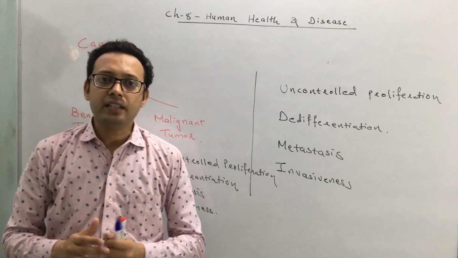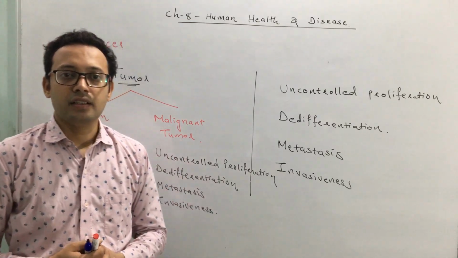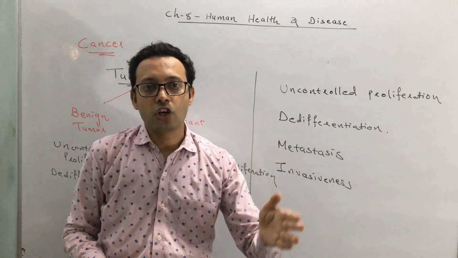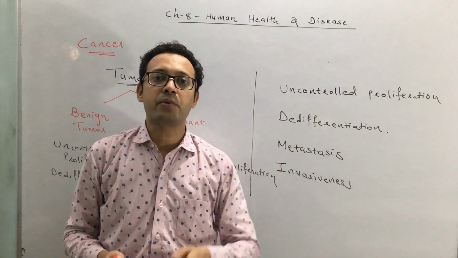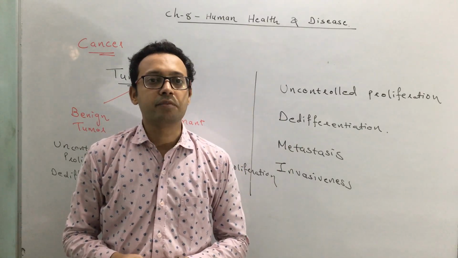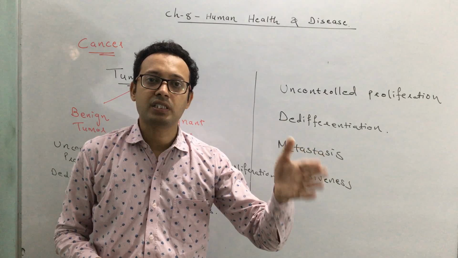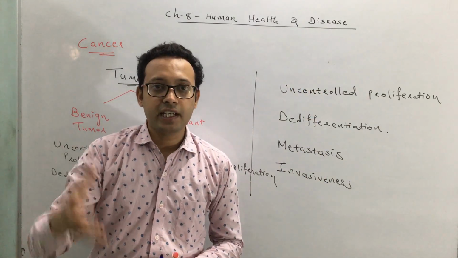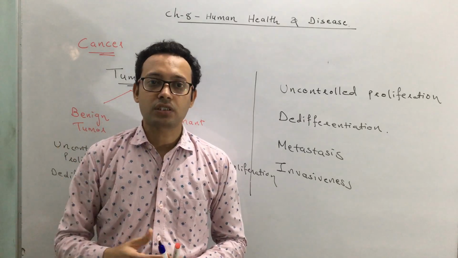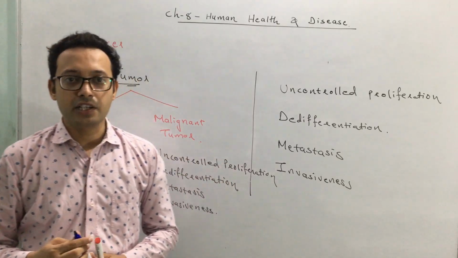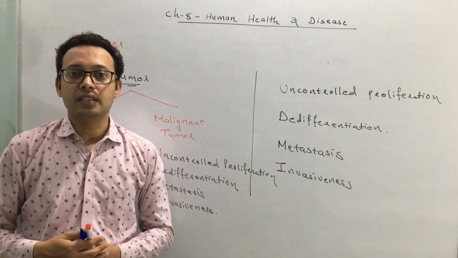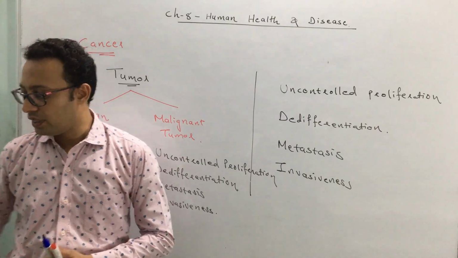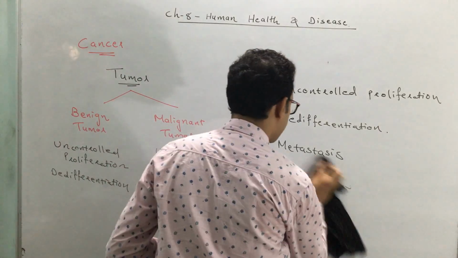Okay. Now you know how the cancer occurs. Normally the normal cell or normal person has control over the cell proliferation process or cell division process. It means in a normal person the cell cycle occurs in a controlled manner. But in cancer, that control over this process is lost. But how does it occur in a controlled manner, or what is preventing uncontrolled proliferation? So let's discuss how it occurs.